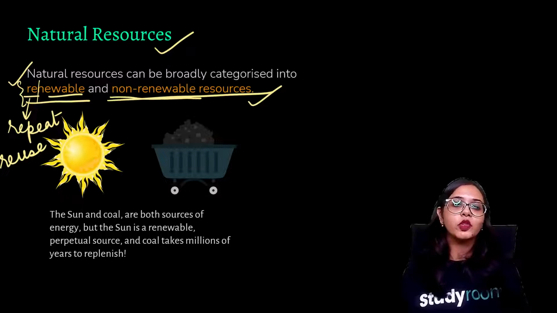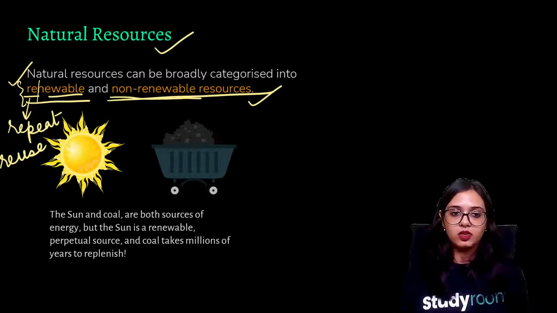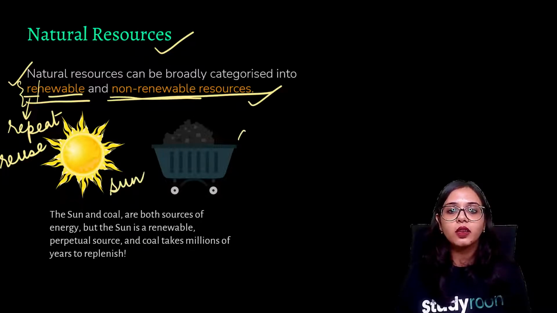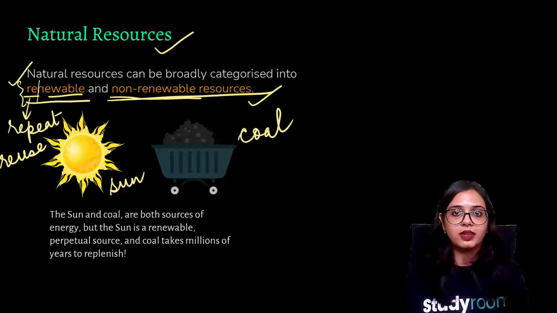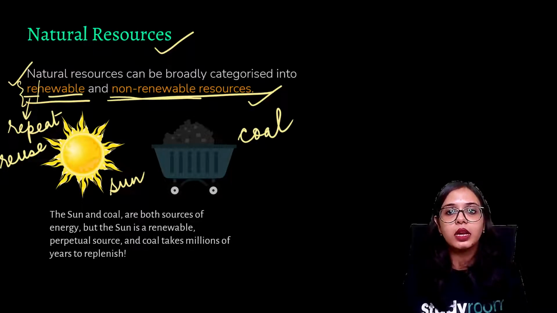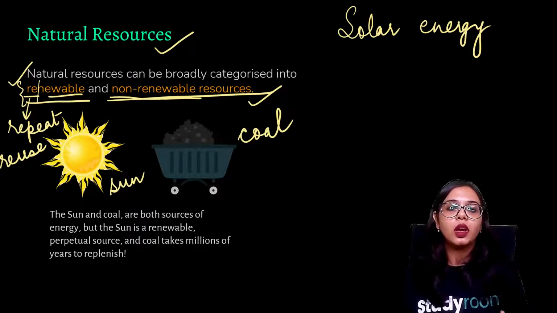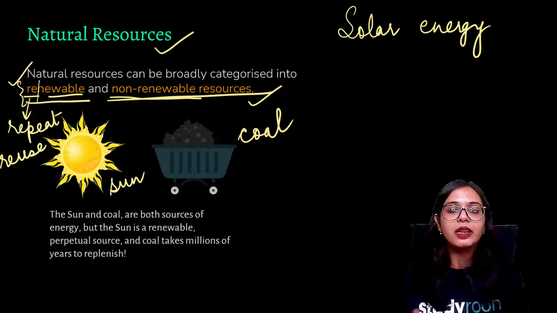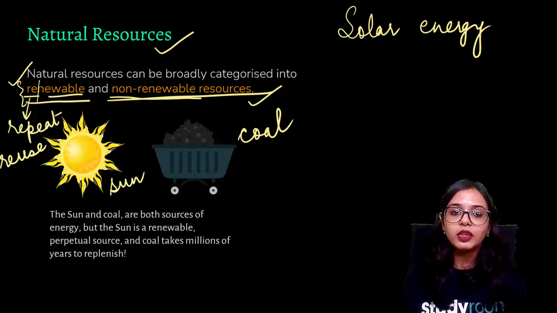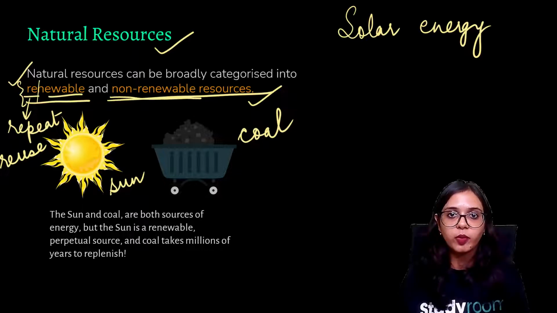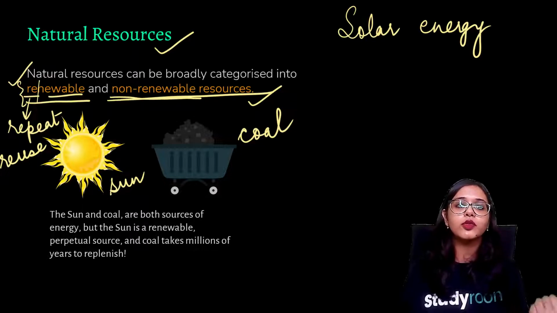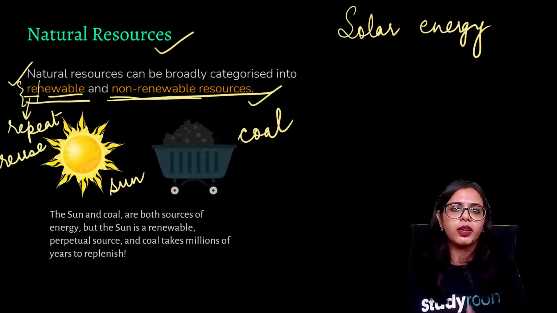Now, here in this picture, you have two examples. One is the sun, and the other is coal. Now sunlight. You must have heard of solar energy. The energy that we are getting from the sun is being used to convert it into electricity, and that electricity we are ultimately using for our purposes. So the conversion of solar energy to our own electrical purposes is a renewable resource.